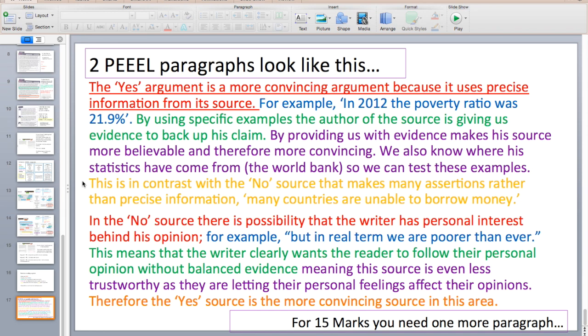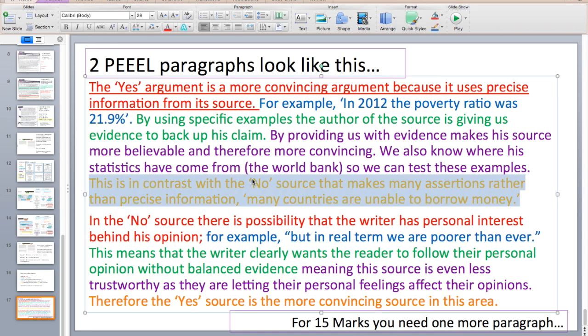This is in contrast with the no source that makes many assertions rather than precise information. "Many countries are unable to borrow money." Here you have linked the yes source to the no source. This is very important for full 15 marks. In the no source, this is paragraph 2.